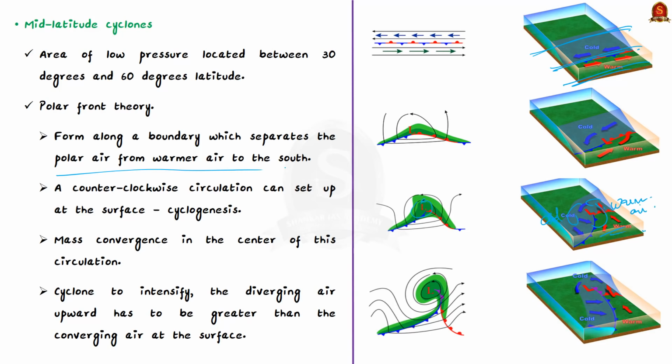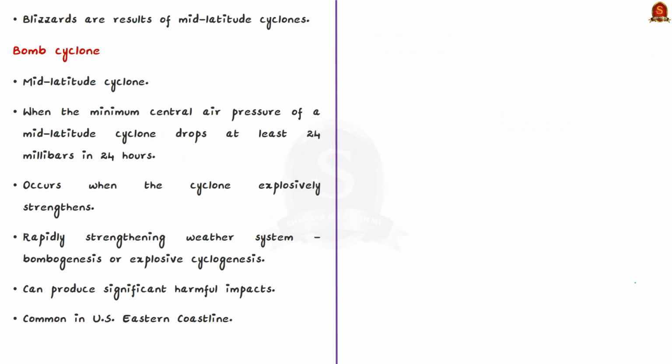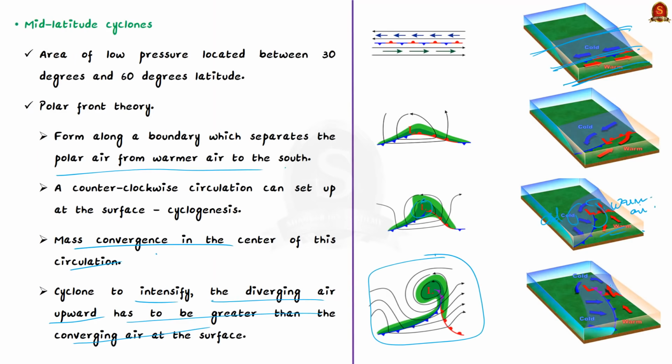Now, in the center of this circulation, there is some mass convergence. So, when all the air hits the center, we have rising motion because it has nowhere else to go. These form clouds. Now, for the cyclone to intensify, the diverging air upward has to be greater than the converging air at the surface. This essentially pulls more air upwards and the surface pressure of the system drops, which intensifies the cyclone. So, this is how a mid-latitude cyclone forms.